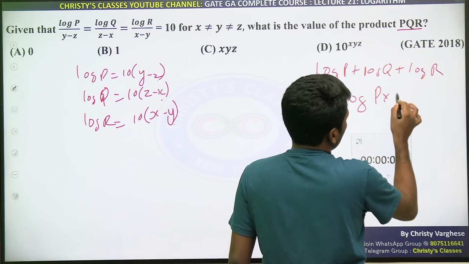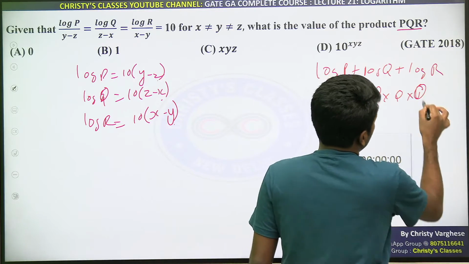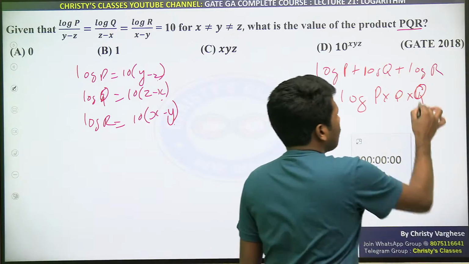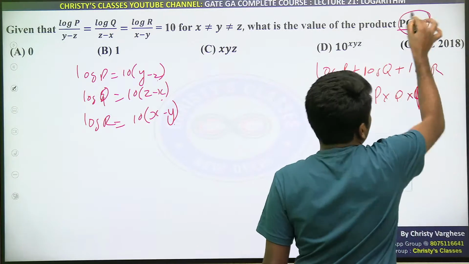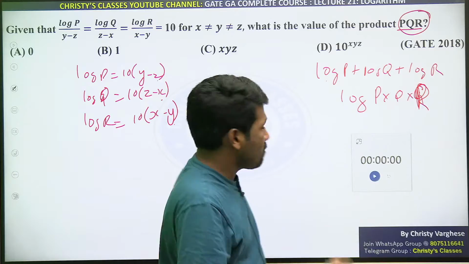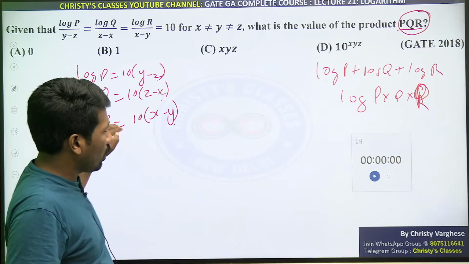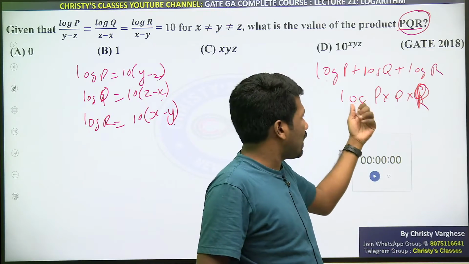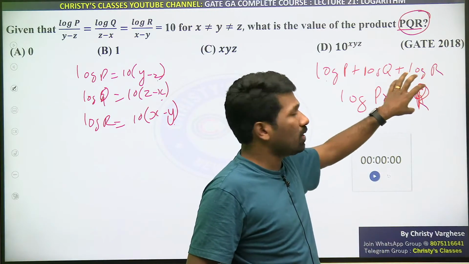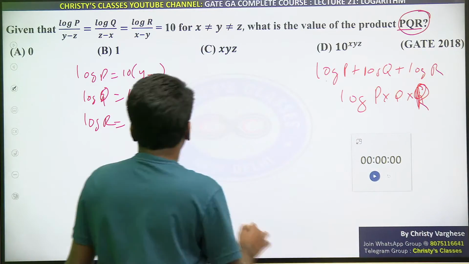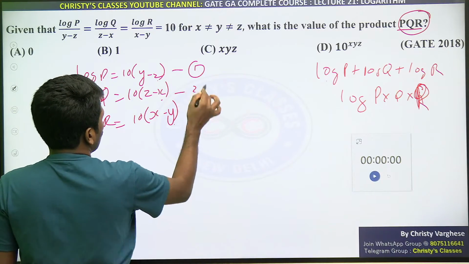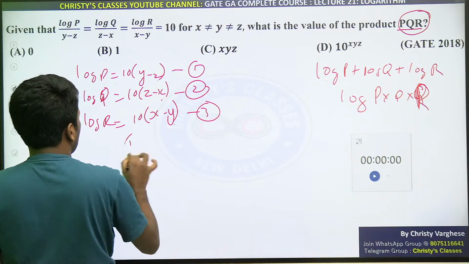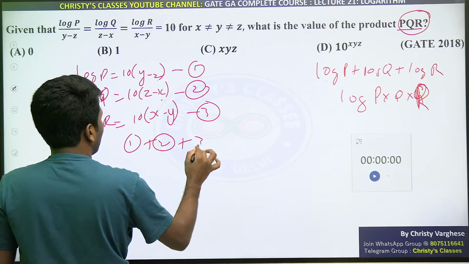That is log of P into Q into R. That P into Q into R is what you need. We have log P, log Q, log R. If we sum them, we get log of P into Q into R. If we take its exponent, we will get P into Q into R. So that is why we are adding equations 1, 2 and 3. Equation 1 plus 2 plus 3, what will we get?